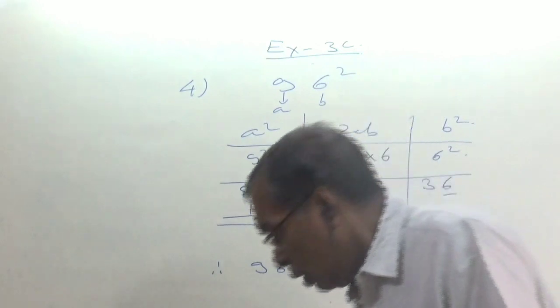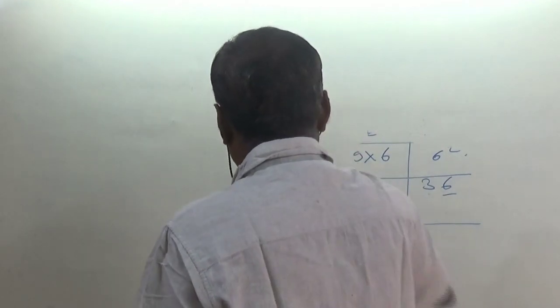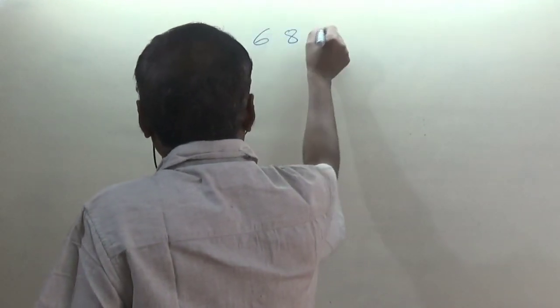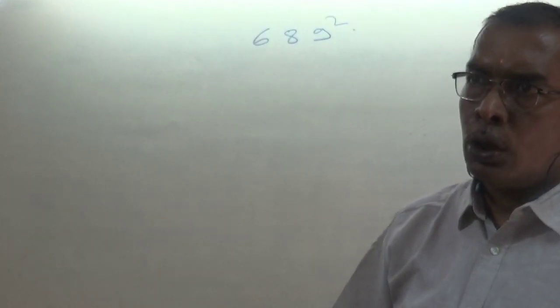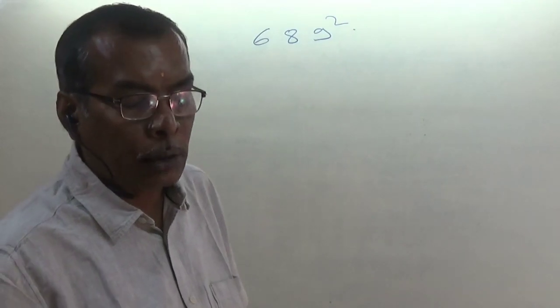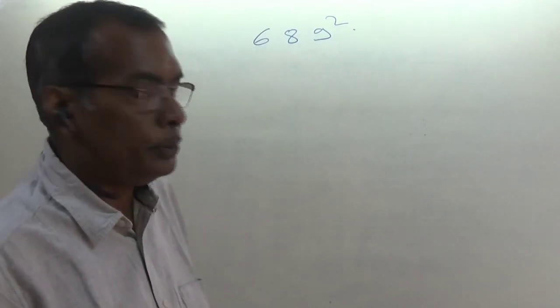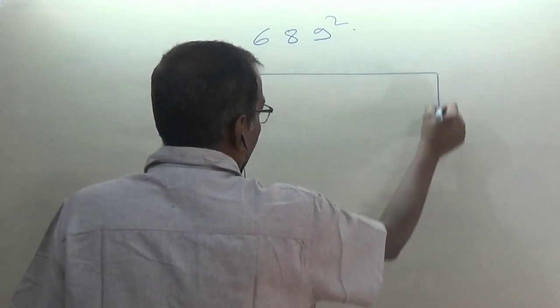Now one question I am going to solve by using the diagonal method. I am going to consider one 3-digit number. The question is 689. Any number of your own choice you can write. Now you have to find the square of this number by using the diagonal method. Obviously it is not possible to use the row method because it is a 3-digit number. In that case, you have to draw a square first.